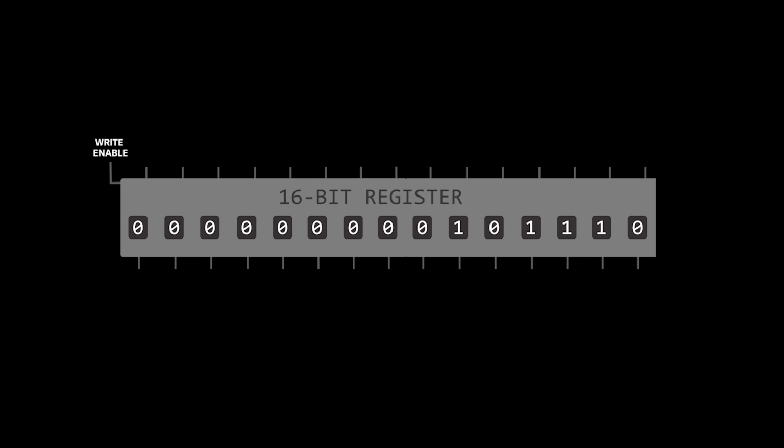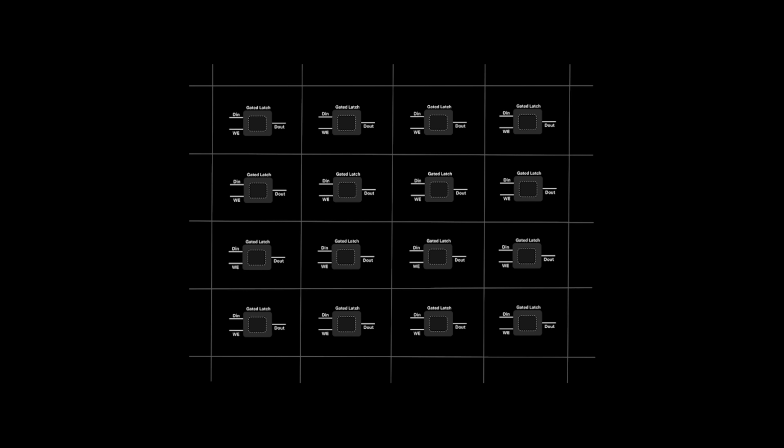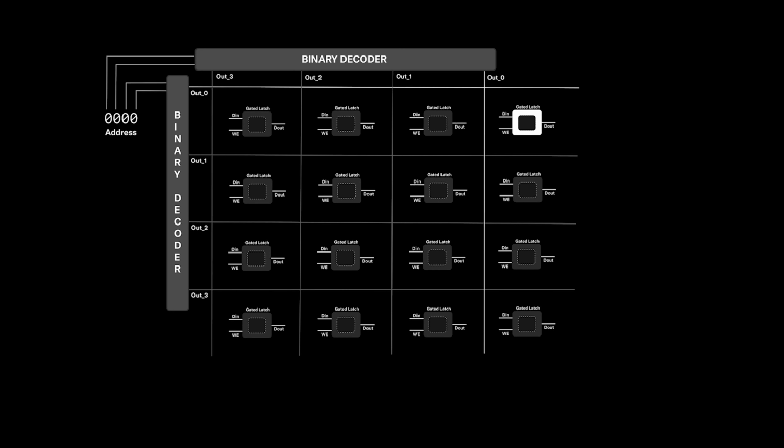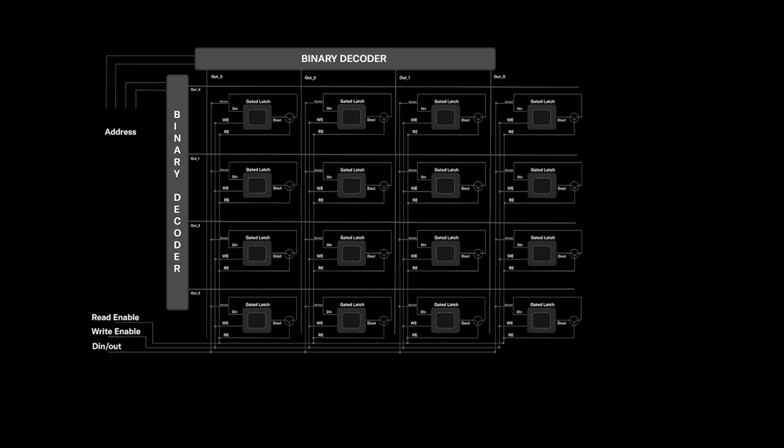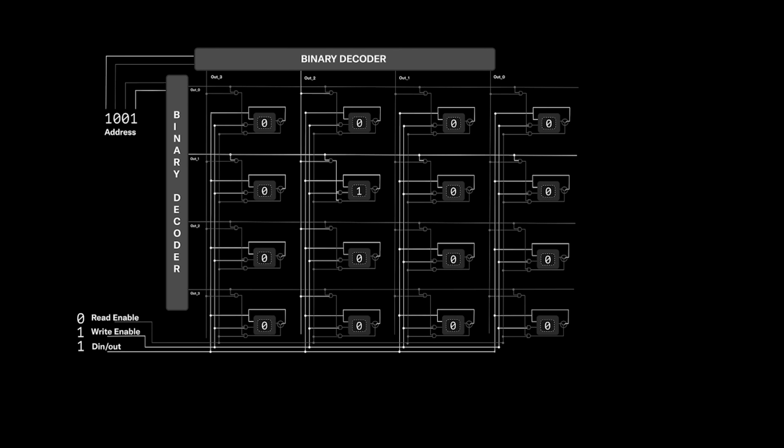This method requires a lot of wires to upscale, so they can be arranged in a matrix structure. Here, decoders can be added for address selection of a specific latch. With some additional modifications, each latch can remember its own value. This is just an oversimplification of how data is written, read, and stored in a machine.